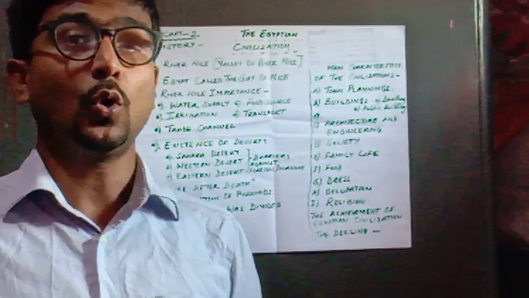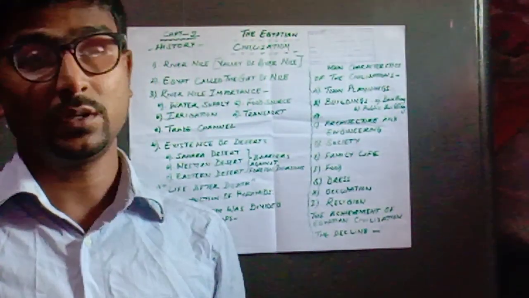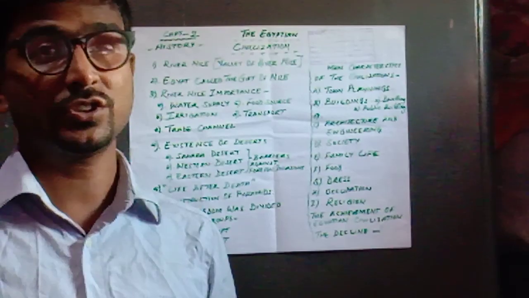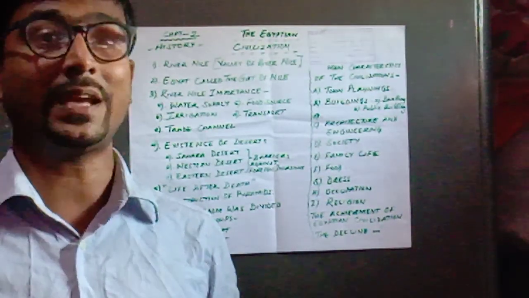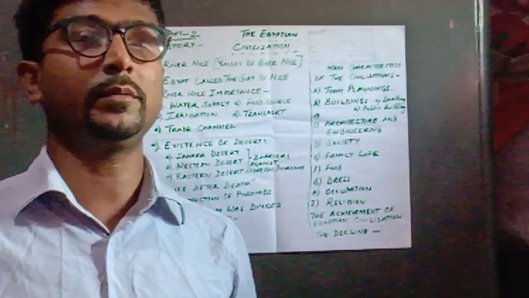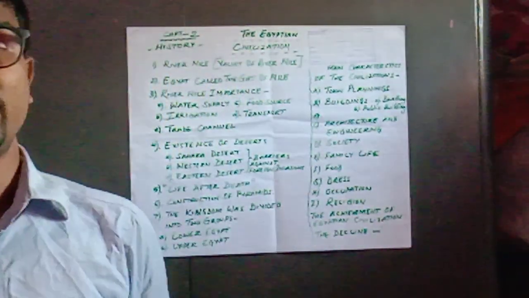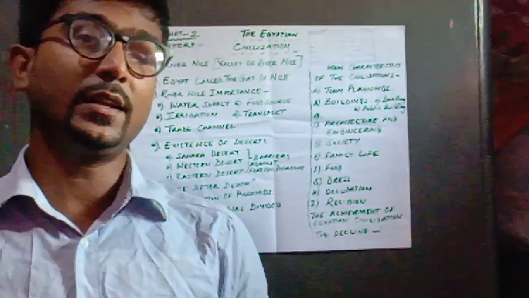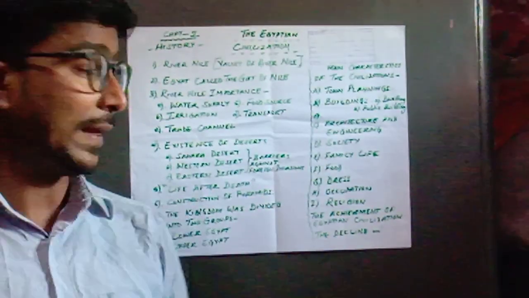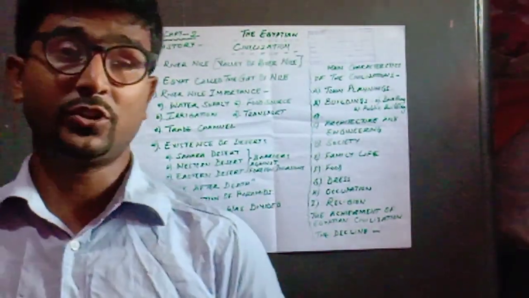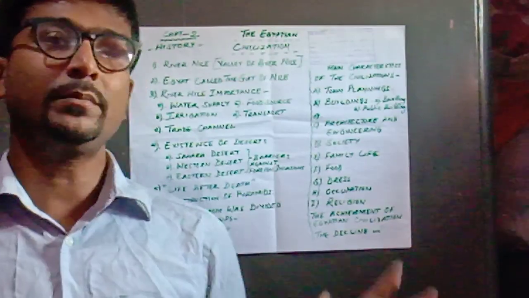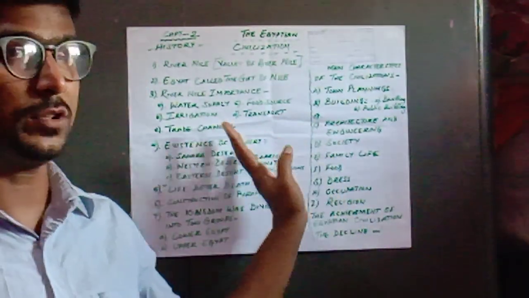That means what theories they brought about, not only regarding religious or day-to-day practices, but also scientific developments, which are still significant and used in modern times. And then how the Egyptian civilization declined. So these are the important topics that we are going to touch on in this chapter.